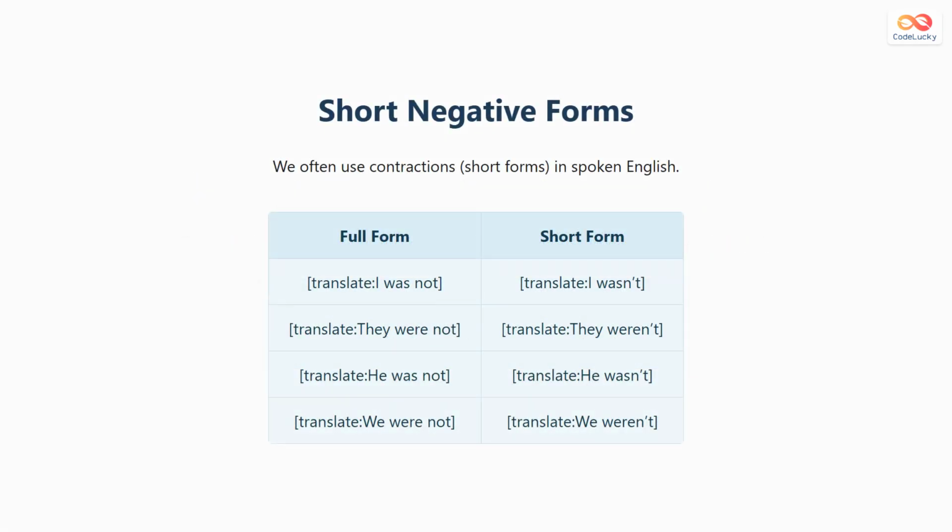In everyday English, we usually use short forms called contractions. Instead of saying I was not, we say I wasn't. Instead of saying they were not, we say they weren't. Contractions make spoken English sound more natural.